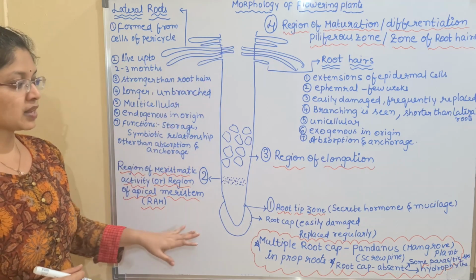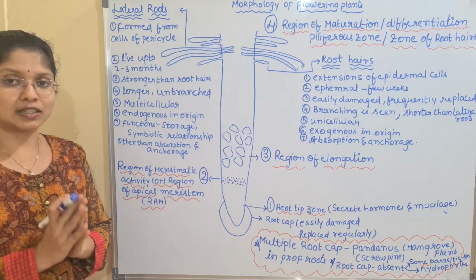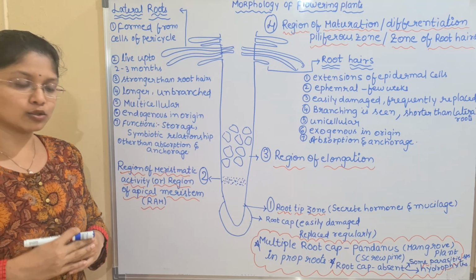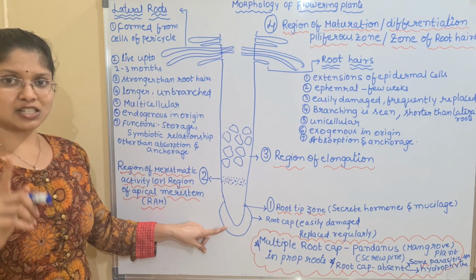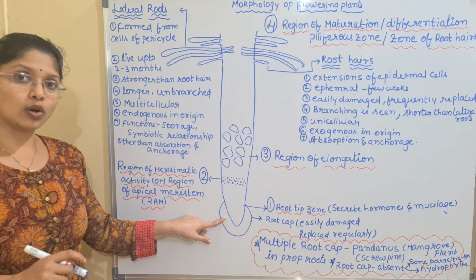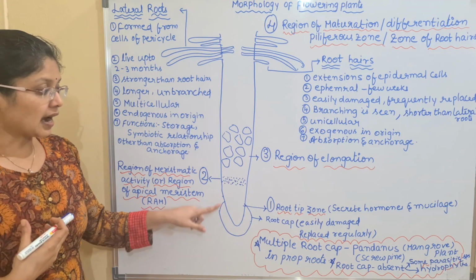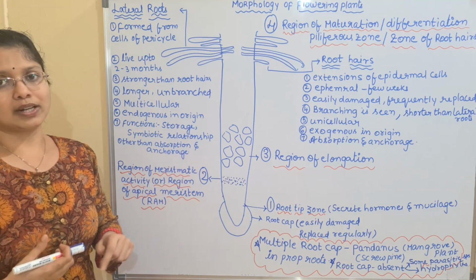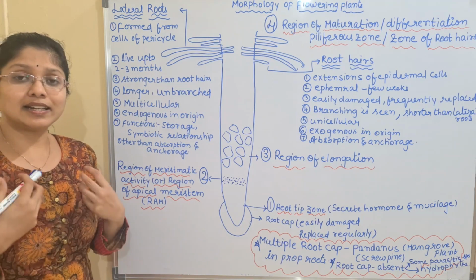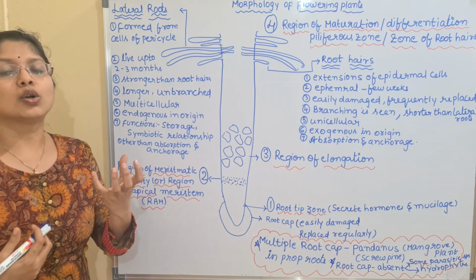Okay, let's see this. So this is the structure of the root. What are the 4 important zones that are present in the root, children? Mainly we have 4 important zones. The root tip zone is the first important zone, and we all know it is meant for penetration. That is what we discussed in the last lecture. This root tip zone is a very delicate and sensitive structure, and hence it needs extra protection, which is given with the help of a root cap.